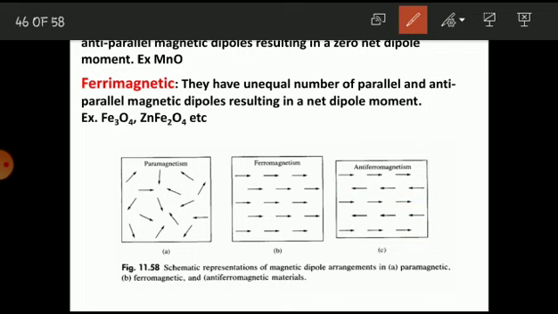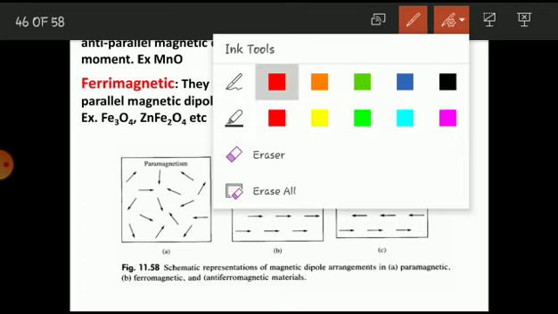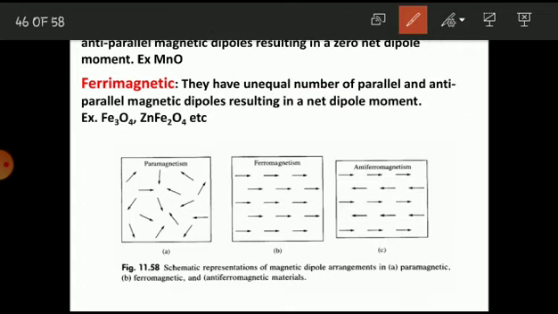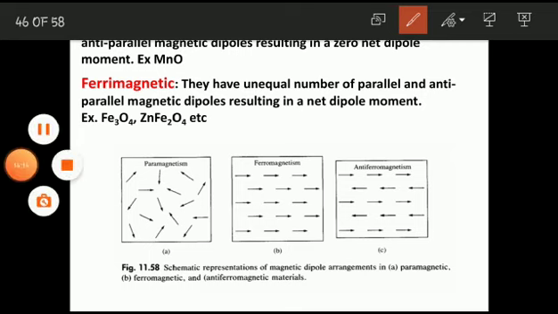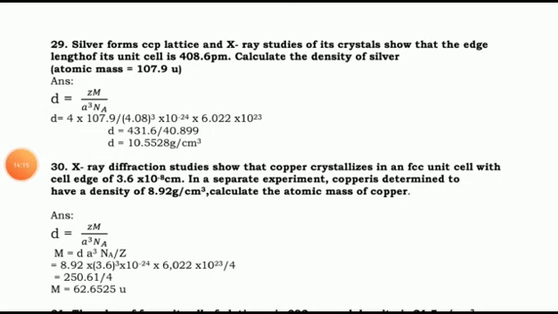Ferrimagnetic. They have an unequal number of parallel and antiparallel magnetic dipoles, resulting in a net dipole moment. Example: magnetite and ferrites, etc. So that is all about the magnetic properties of the substances.